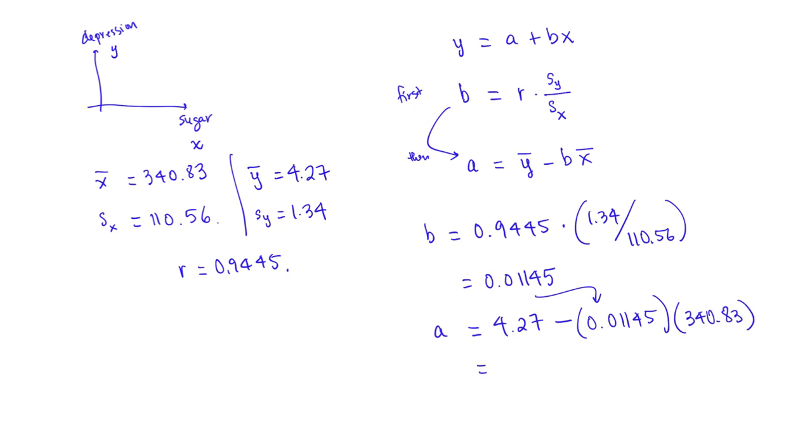Put this in a calculator, we will see that this is 0.3675. Thus, the equation of the best fit line is y equals 0.3675 plus